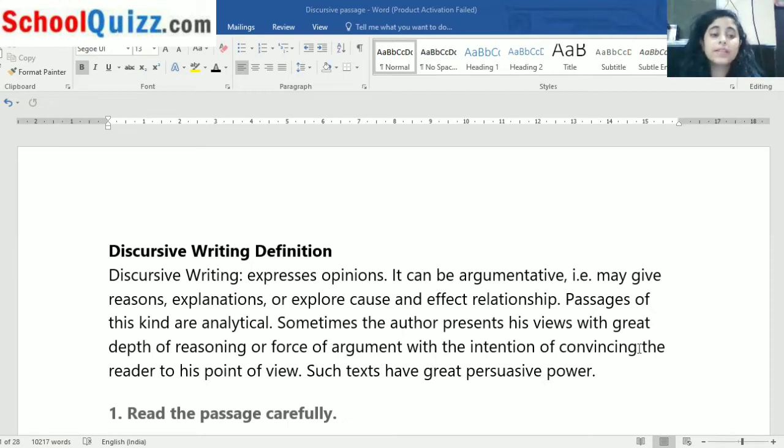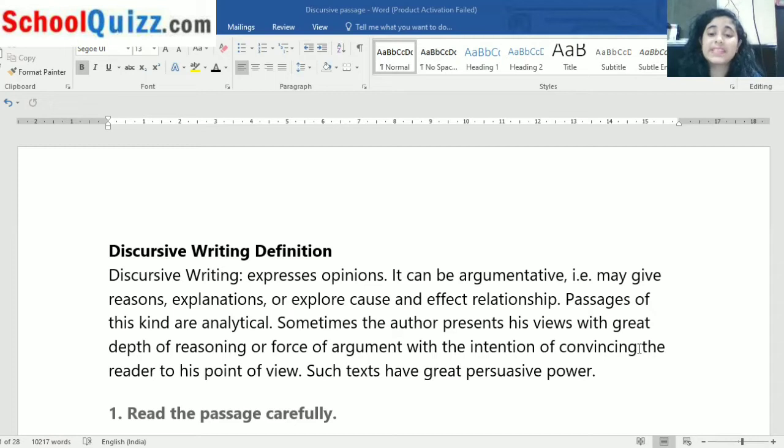Passages of this kind are analytical. They can be analyzed. So discursive writing expresses opinions. It can be argumentative, that is, it may give you reasons, explanations, or explore cause and effect relationship as we have studied. Passages of this kind are analytical. They can be analyzed.